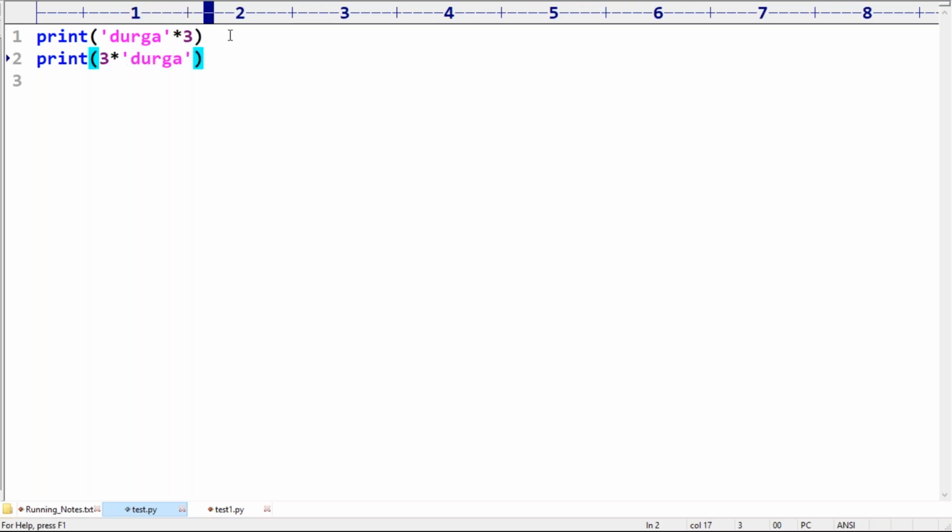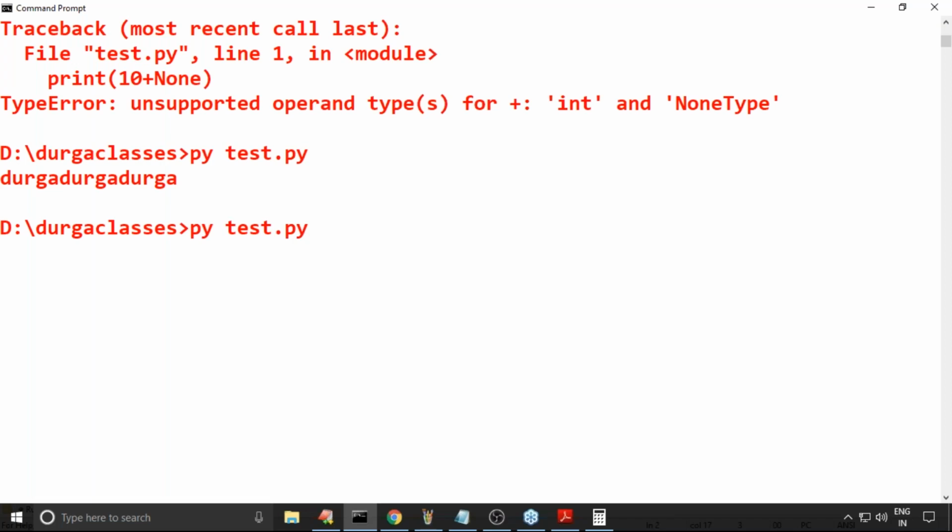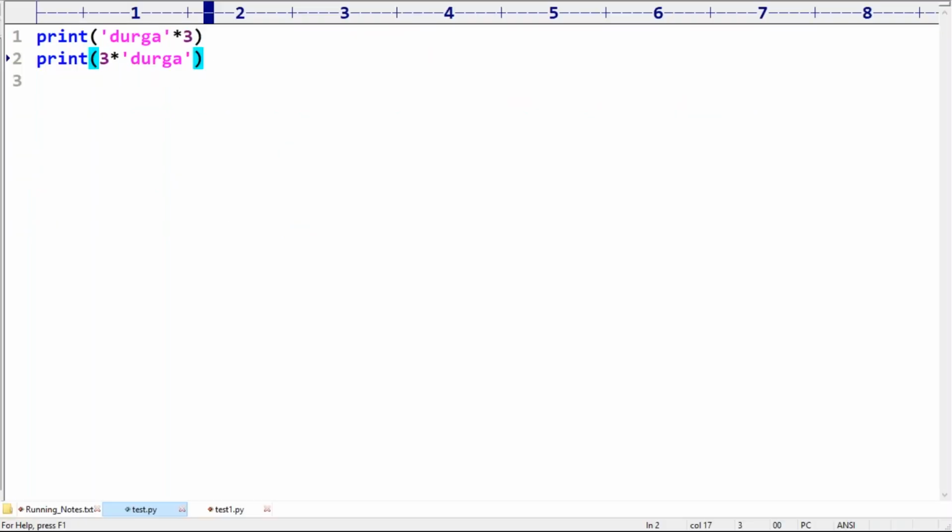What is the output we are going to get? Please respond. 3 into Durga I'm trying to take. What answer are we going to get? Please observe, the same answer we are going to get. Don't worry at all.